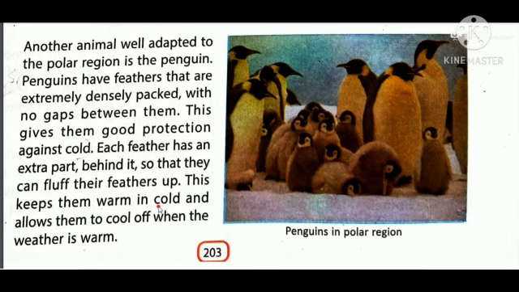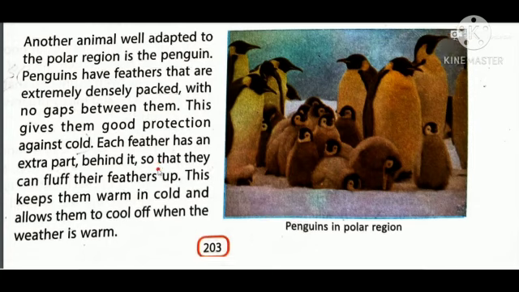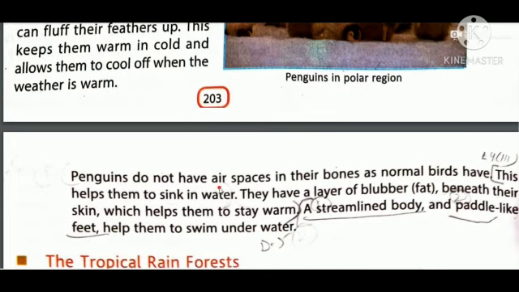So these kinds of adaptation, like having white thick fur on the polar bear and this kind of feather on the penguin, help them to better survive in that polar area. So this is known as a kind of structural adaptation. Penguins do not have air spaces in their bones, and this is the reason why they cannot fly. They do not have hollow bones because hollow bones are light and that helps them to fly.